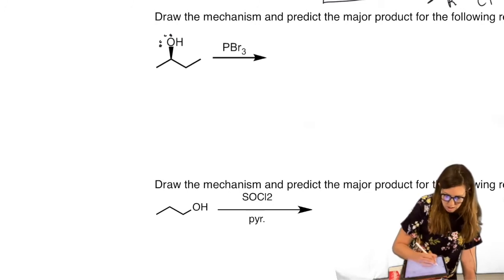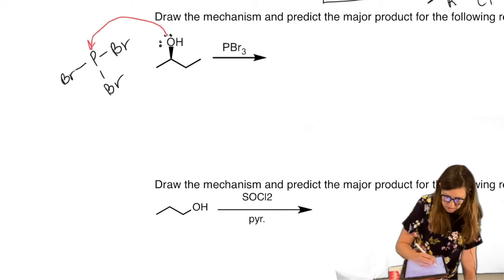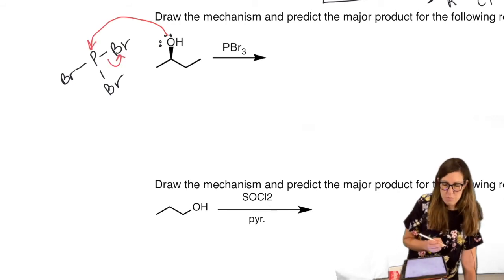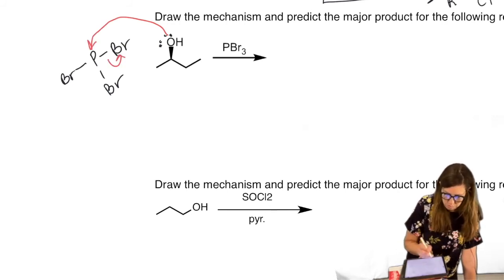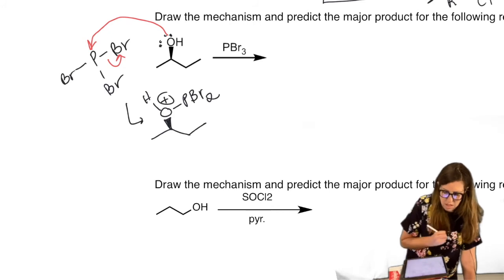So oxygen attacks phosphorus. So PBr3 is here. Here we go. Attack. And then a bromine leaves. And we have our amazing leaving group again. What's left of the PBr3 is now PBr2. Positively charged oxygen. Great leaving group.